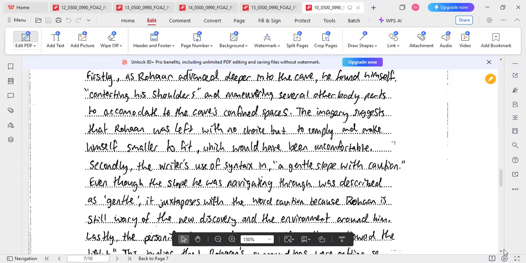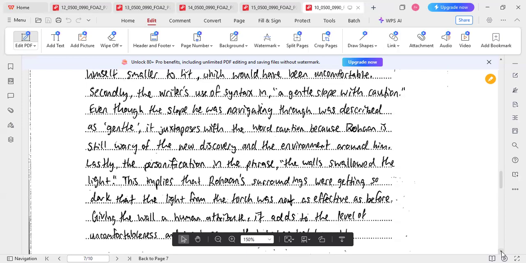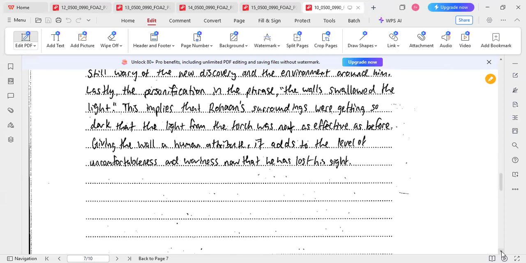Lastly, the personification in the phrase, the wall swallowed the light. This implies the surroundings were getting so dark that light from the torch was not as effective as before. So, giving the wall a human attribute adds to the level of uncomfortableness and weariness. Now he has lost his sight.